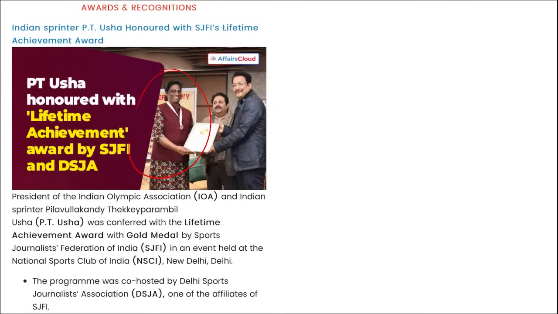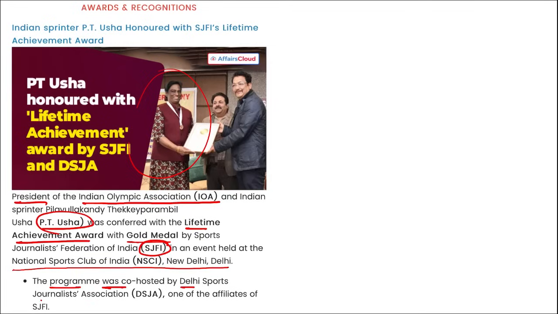Here you can see PT Usha, president of the Indian Olympic Association. She was honored with the Lifetime Achievement Award with gold medal by SJFI during an event that was held at the National Sports Club of India in New Delhi. The program was co-hosted by the Delhi Sports Journalist Association, one of the affiliates of SJFI. Correct? Mark this.